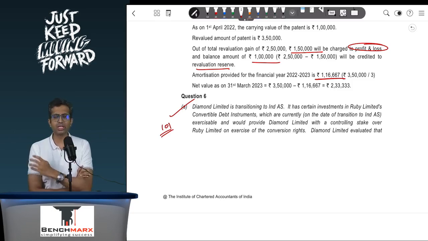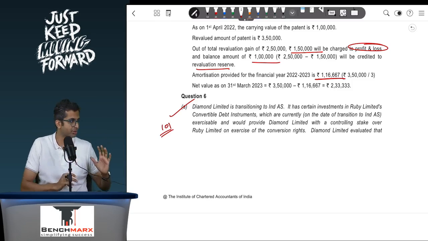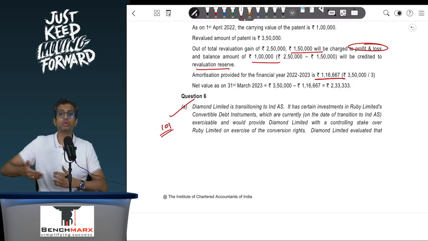Or you can take the previous GAAP carrying value. So both choices are available. In this case, they decide to take the previous GAAP carrying value, and if they take the previous GAAP carrying value, then I will not restate the past combination. But that does not mean I will ignore everything. Why? Because you will have to take over the assets and liabilities at least from the transition date.